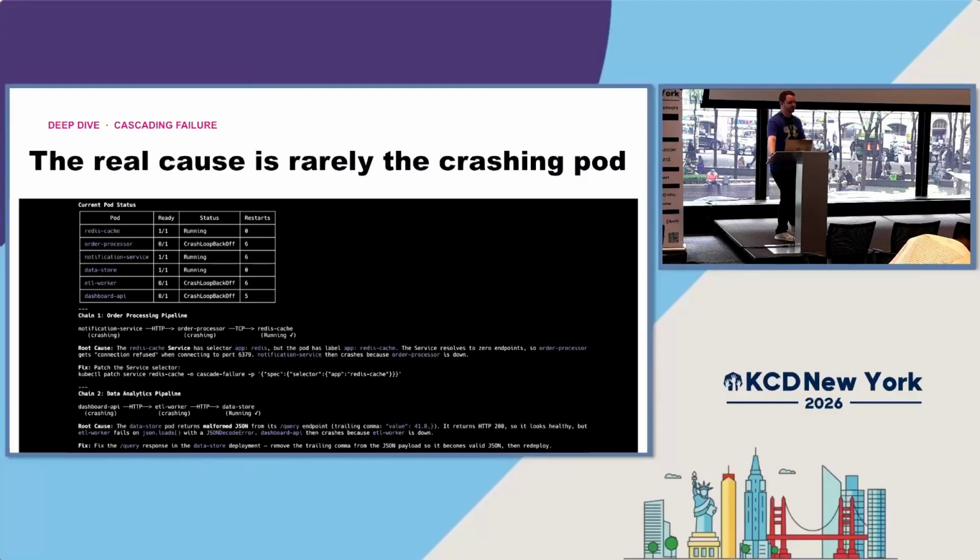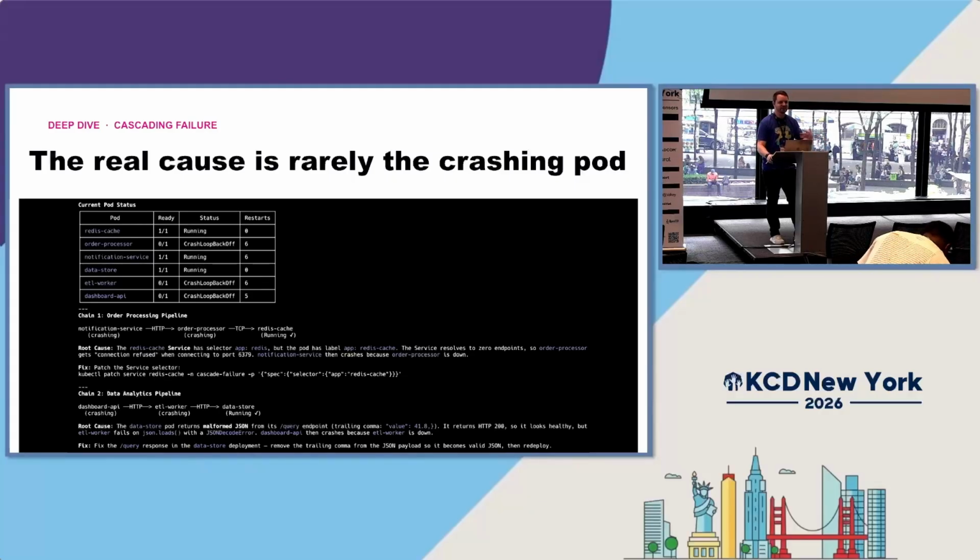Again, we took this solution we found to the first pipeline, and we applied it to the second one. You see here in the second one, it's the same type of structure. We've got a dashboard API. It's communicating with the ETL worker, and then that's finally communicating with the data store that is in a running, healthy state. If we apply the exact same remediation, well, the labels are going to be different. That's fine. It's not that hard to see what they are. But when we looked at these labels and these selectors, they were okay. There wasn't a problem with them.